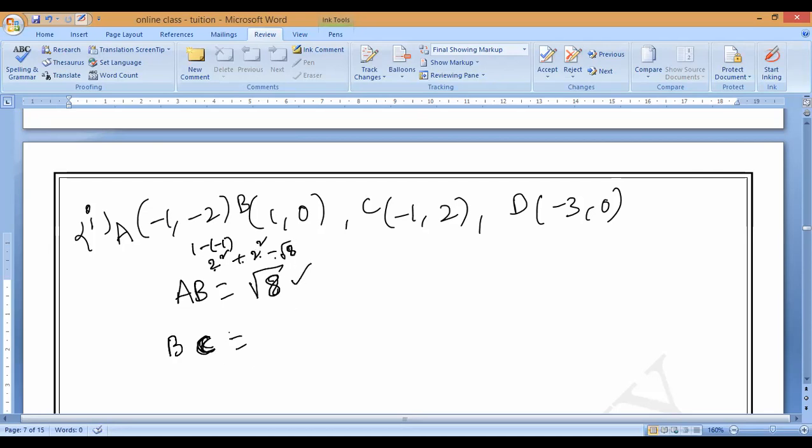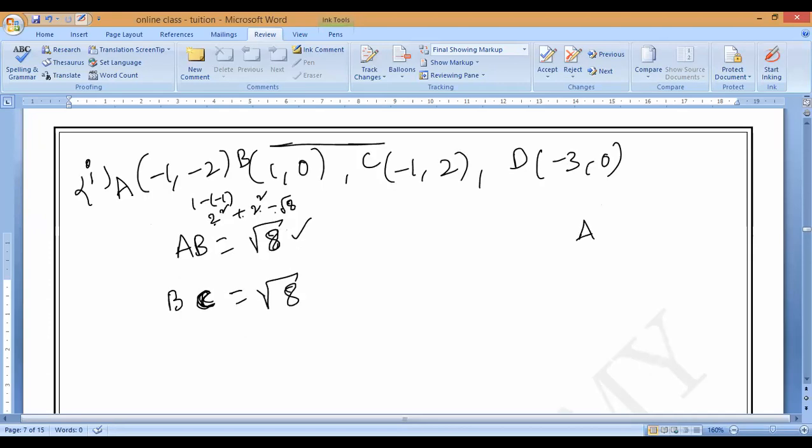How much is BC? The distance between B and C. Root 8, very good. It is root over minus 1 whole square. Next 2 minus 0 whole square.